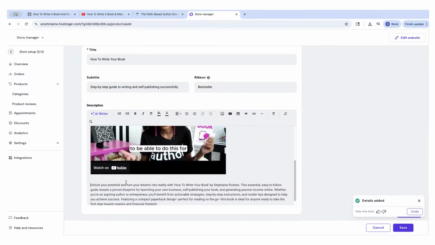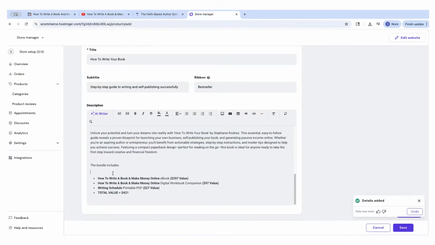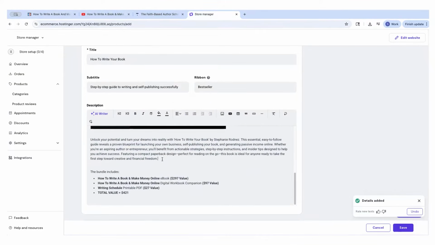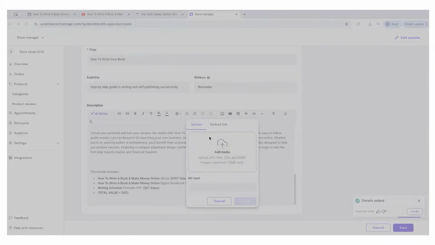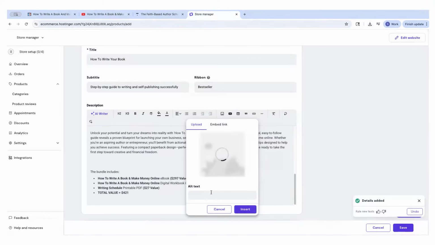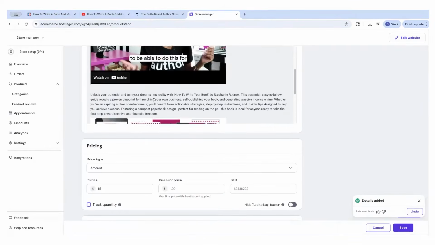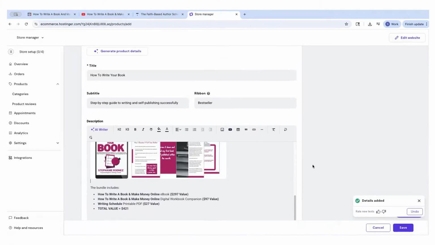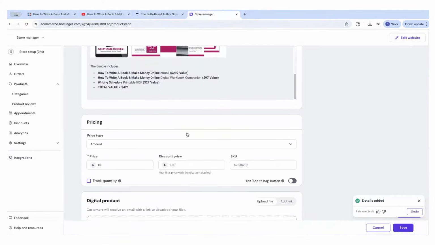And then what I also want to do, I want to make sure I include what's in the bundle. So the bundle includes, beautiful. And I also want to include that little mock-up that I was showing you. So I'll click this little picture thing, click add media, hit open, and then I'll be able to insert that as well. Isn't that beautiful? So all that information right there, just like that. And that's because you're using Hostinger, you're allowed to do way more with your product description.